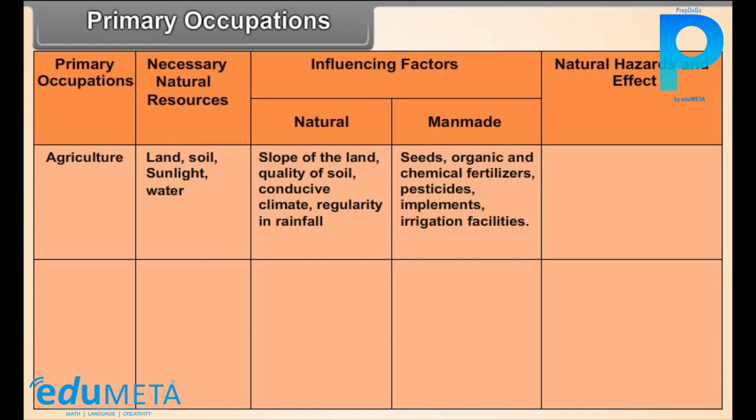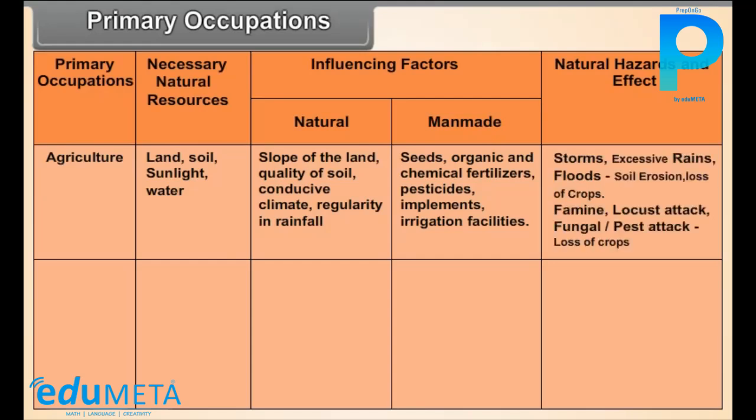Natural hazards and effects: storms, excessive rains, floods, soil erosion, loss of crops, famine, locust attack, fungal pest attack, loss of crops. Primary occupations. Animal husbandry. Necessary natural resources: land, vegetation, animals, water, sunlight.